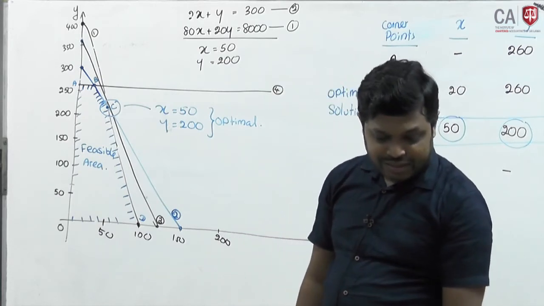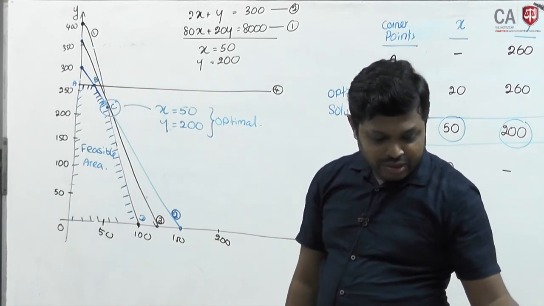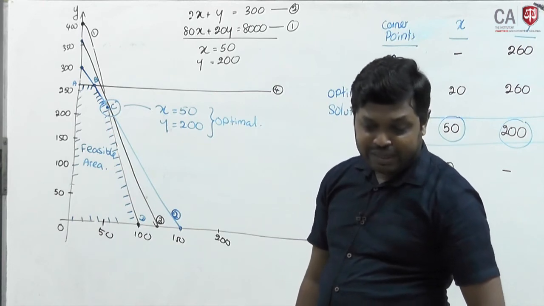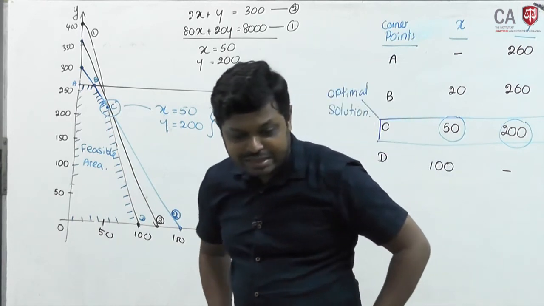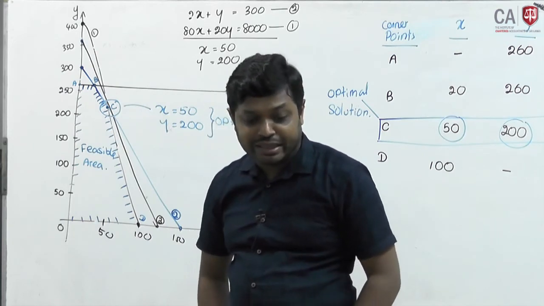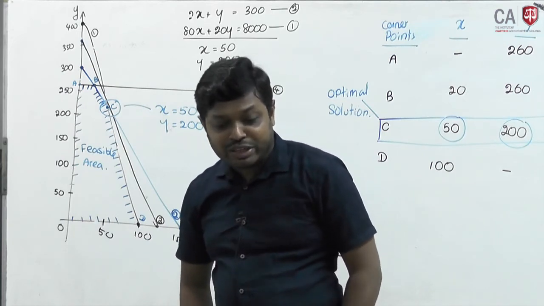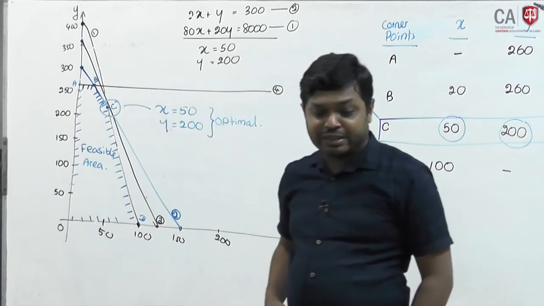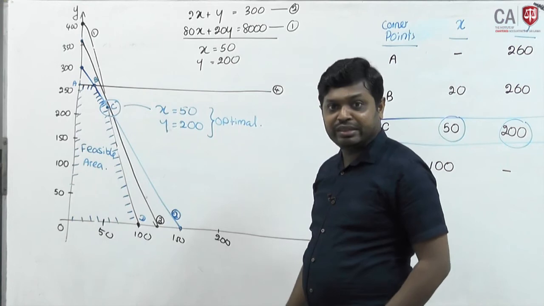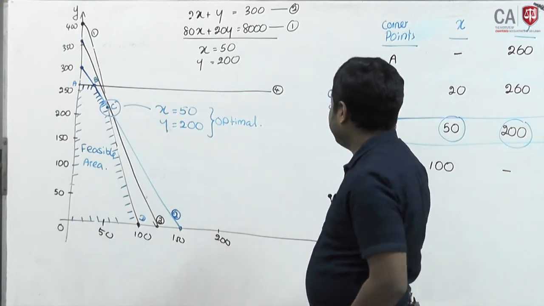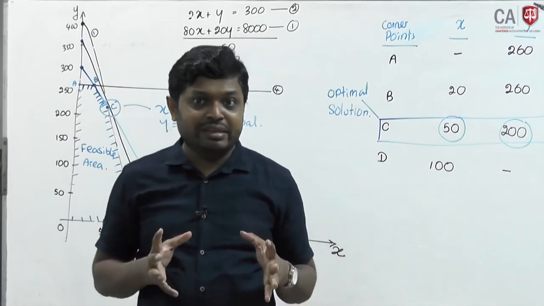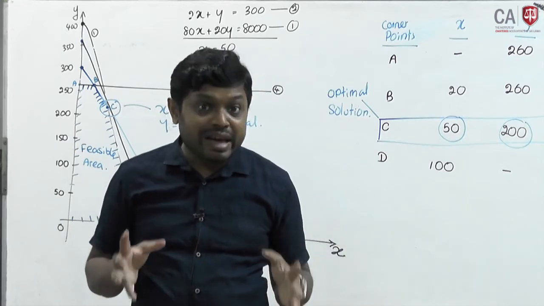Okay, next one. It asks us to look at slack variables and binding resources. Assess the slack quantities and shadow prices for binding resources at the optimum weekly production units if the optimum weekly production in B above is approved. 50 and 200 is the optimal production. Now you have to see which resource is a binding constraint and which are slack resources.